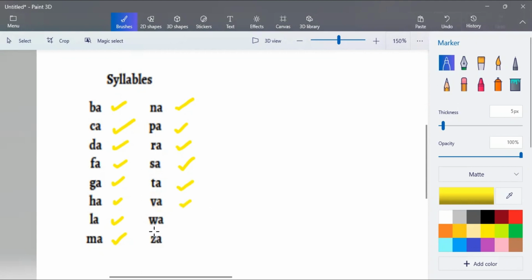Okay, last two. W, A. What is the sound? W. Wa. Right, it's wa. And the last one? Z, A. Za. Yay! Good job! So teacher will give you the big A plus. Wow. Thank you, teacher. Yay!